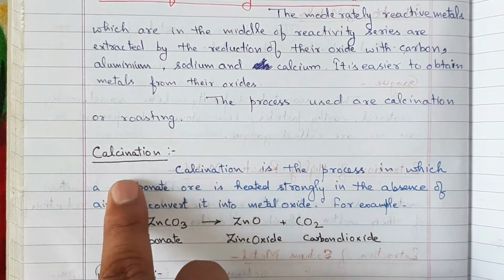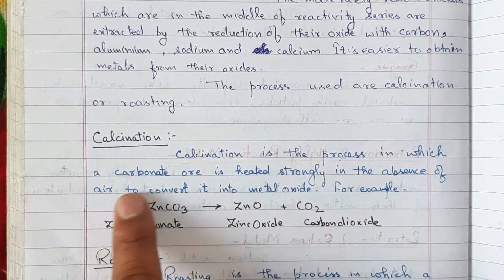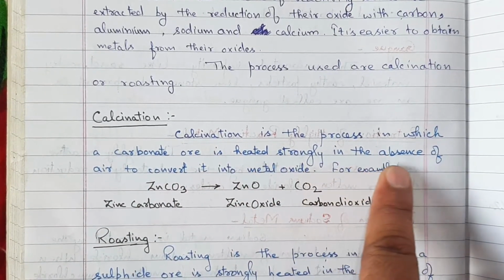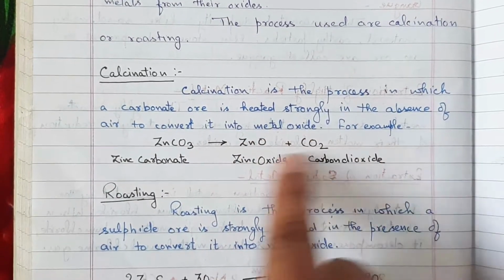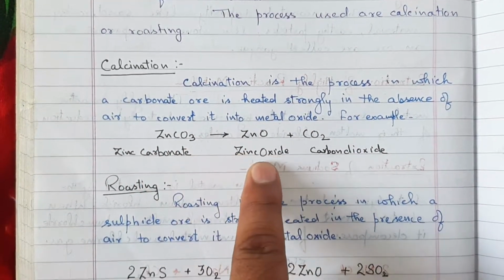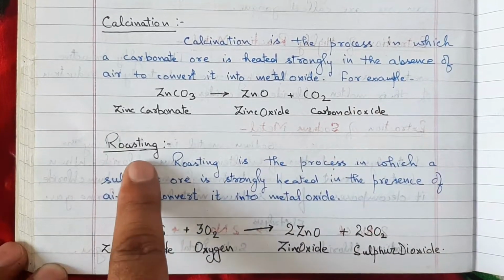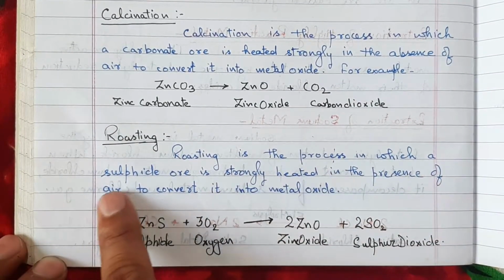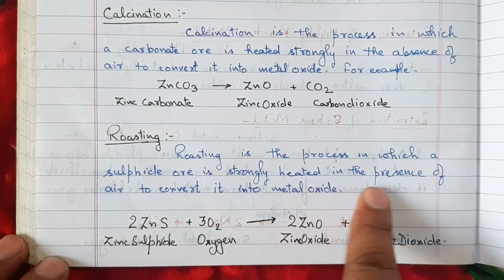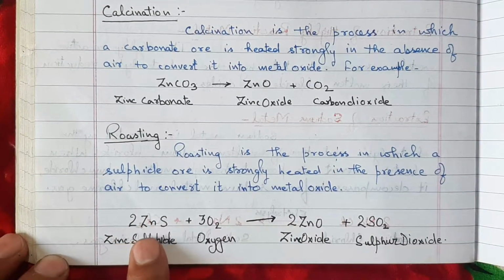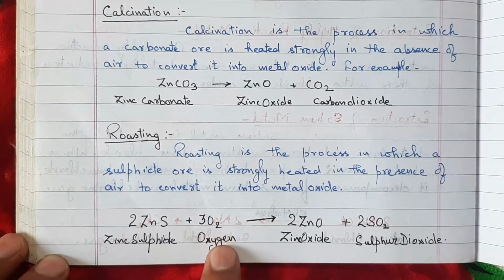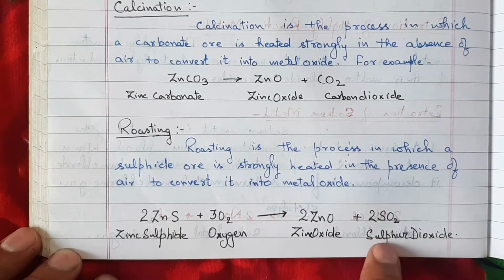Calcination. Calcination is the process in which a carbonate ore is heated strongly in the absence of air to convert it into metal oxide. For example, zinc carbonate gives zinc oxide plus carbon dioxide. Roasting. Roasting is the process in which a sulfide ore is strongly heated in the presence of air to convert it into metal oxide. For example, zinc sulfide reacts with oxygen to give zinc oxide and sulfur dioxide.